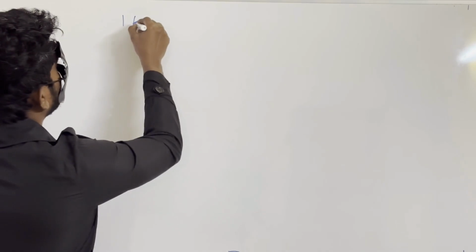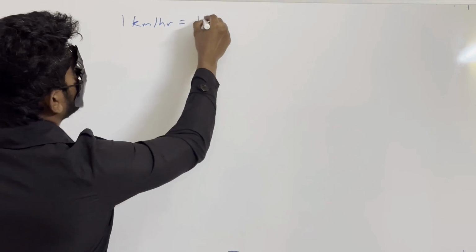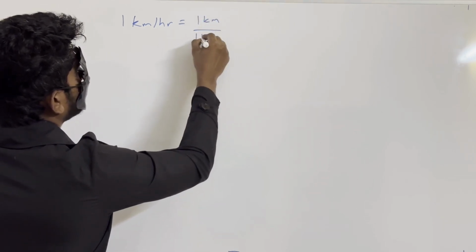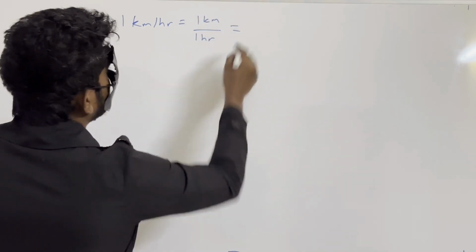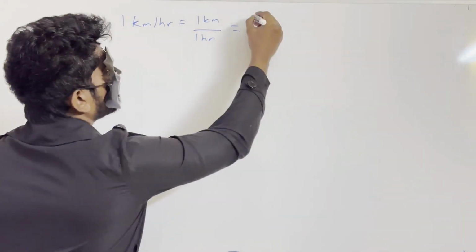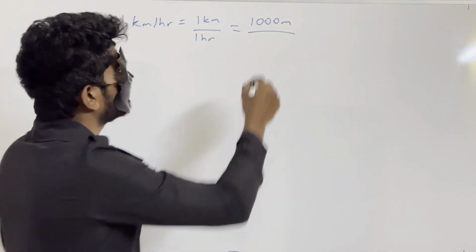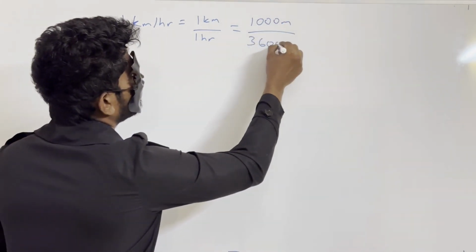So 1 kilometer per hour is nothing but, we can write it as 1 kilometer by 1 hour, right? You must already be knowing, or you memorize it now, that 1 kilometer is equal to 1000 meters, and 1 hour is nothing but 3600 seconds.